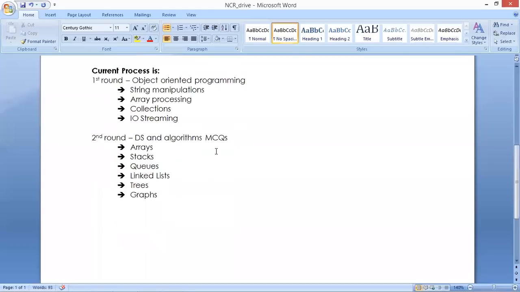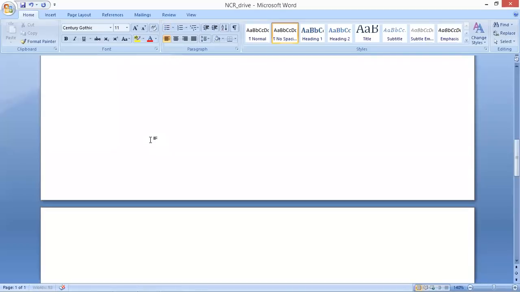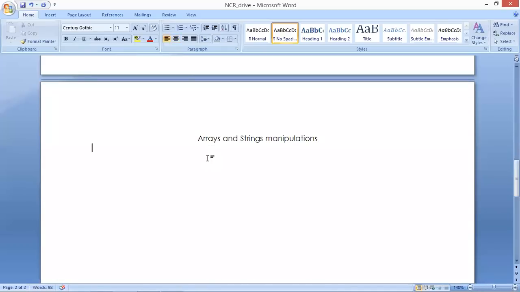That's why. Now we completely concentrate on object-oriented programming, strings and arrays manipulations. Arrays and strings manipulations. Every question you should be able to answer.